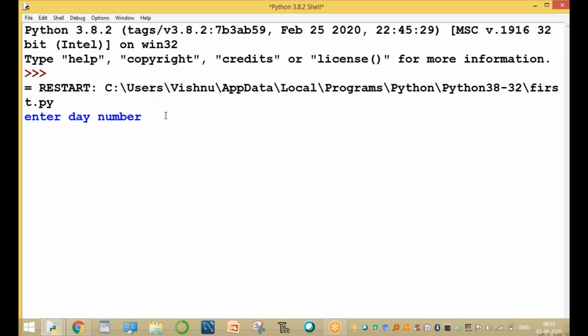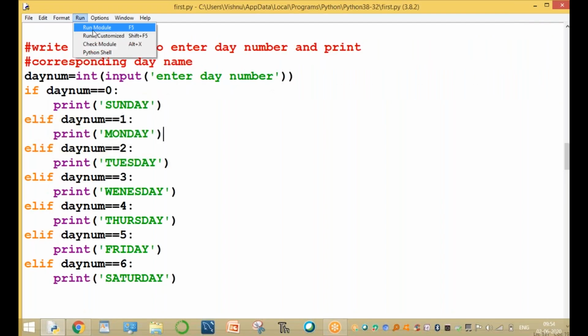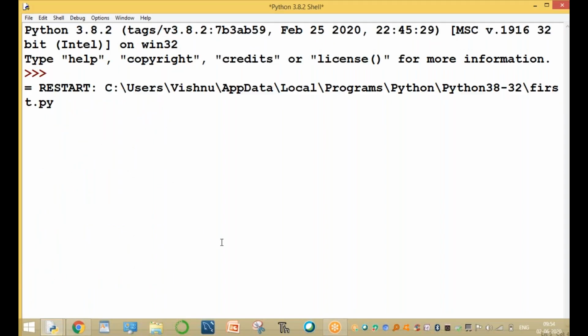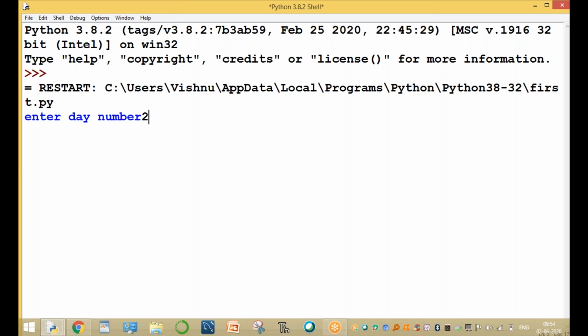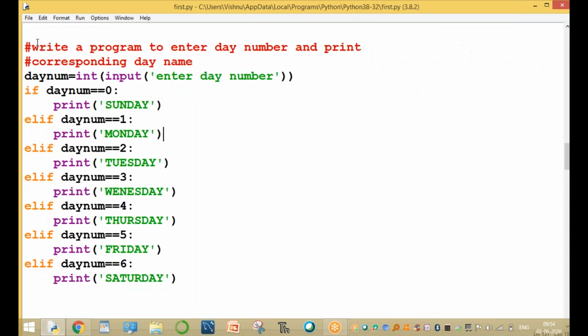Day number is, for example, 4. The corresponding day name is Thursday. Day number is 0. The corresponding day name is Sunday. Enter the day value, day number equals 2. The corresponding name is Tuesday. This is the simple program.